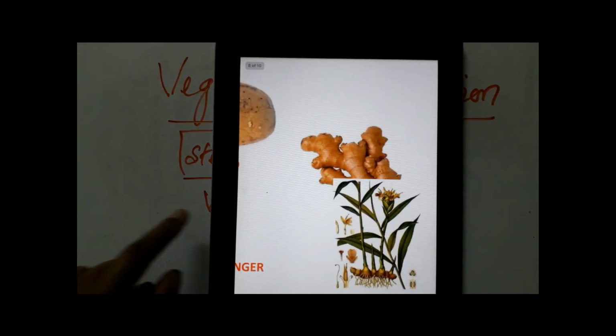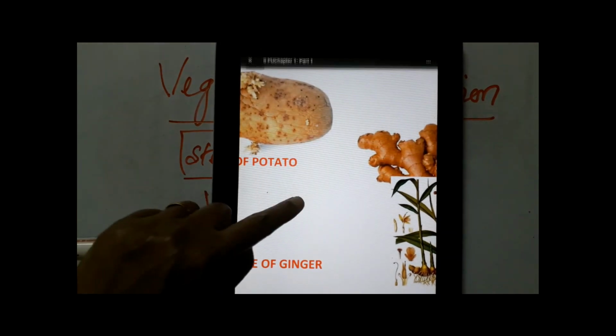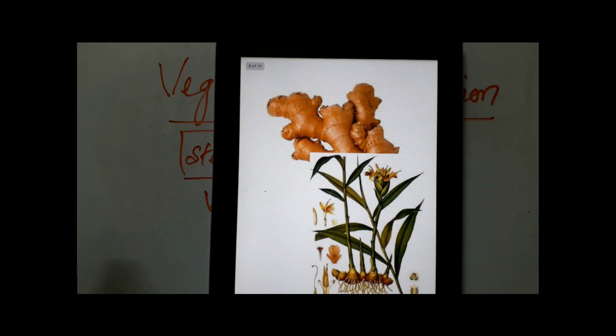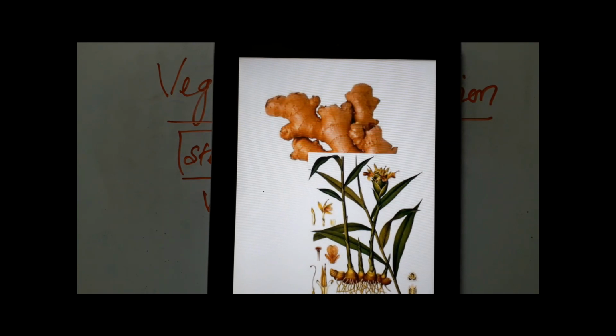In the same way, you have another example here. You know what this plant is? It's ginger, and you have studied this as a modified stem in your first year class. Ginger is also a modified underground stem, just like potato, for the same reason of overcoming adverse conditions.